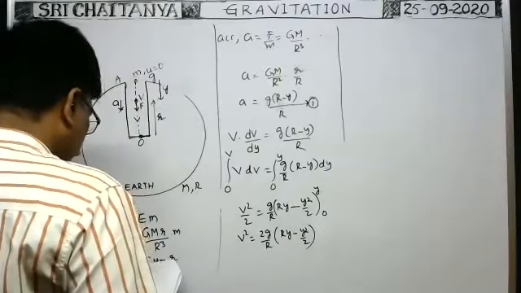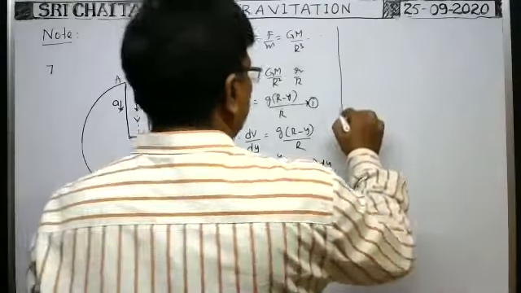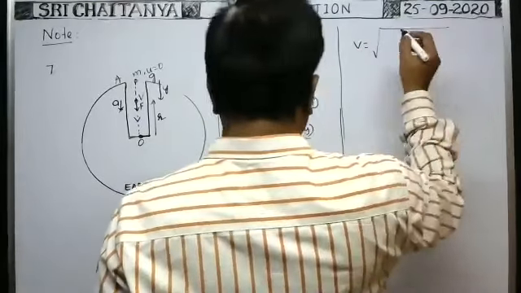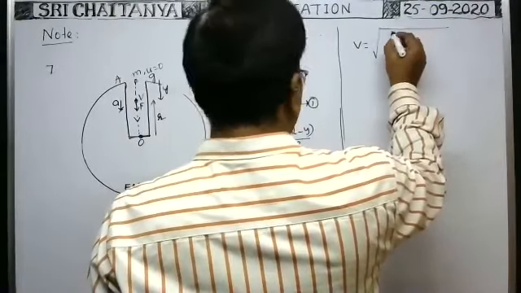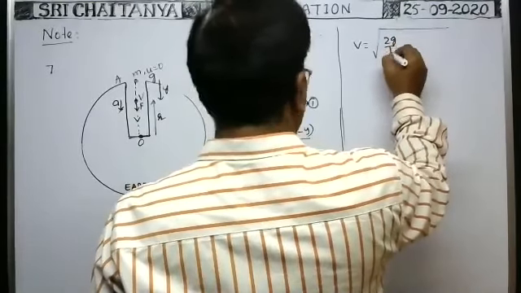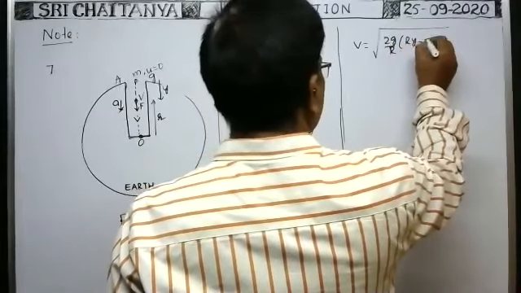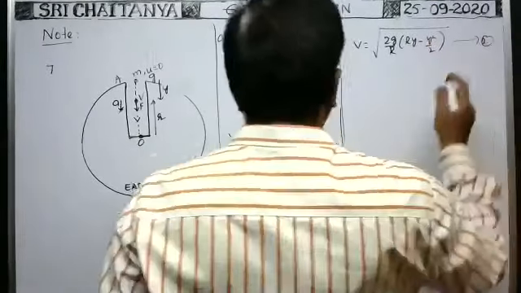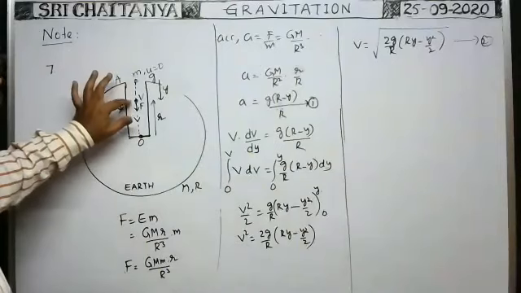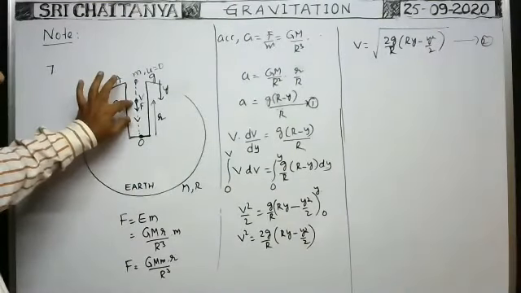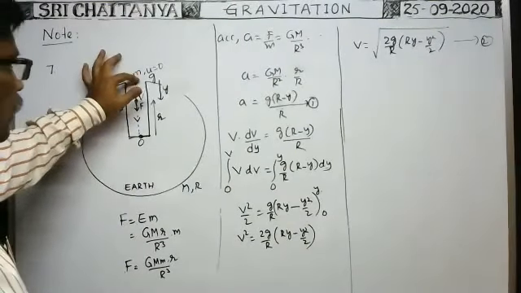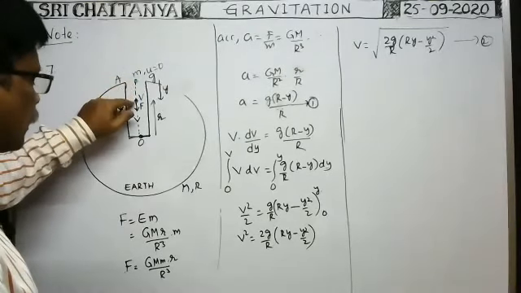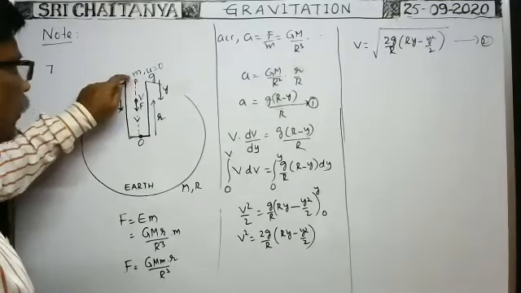From this v value, v is equal to square root of 2g by capital R into Ry minus y square by 2. It is the equation 2. It is the velocity of the particle at any position which is at a distance y from the surface. That is, when the particle is at distance y from the surface, what is its velocity, whenever the particle is dropped from this point.